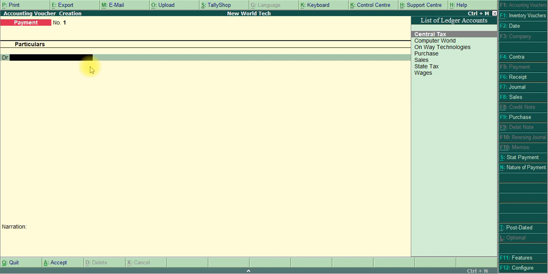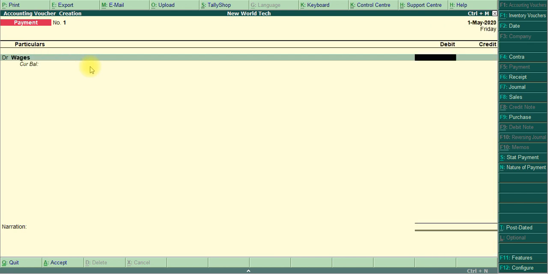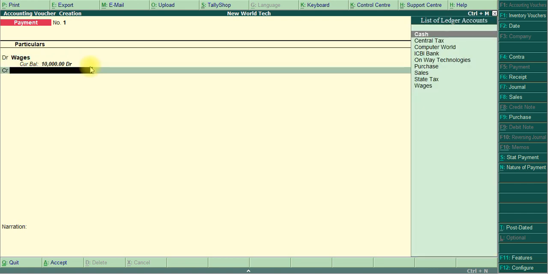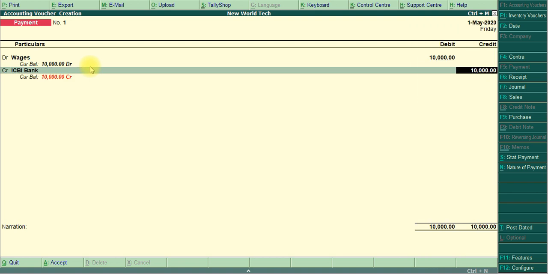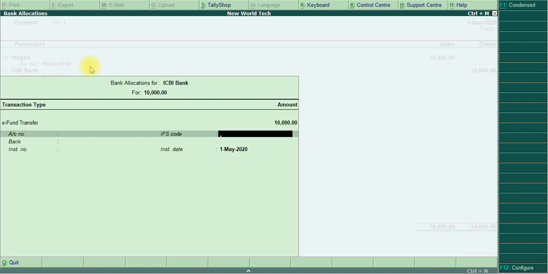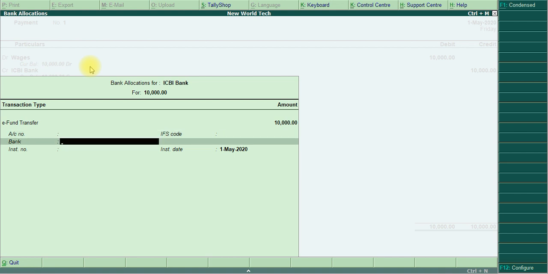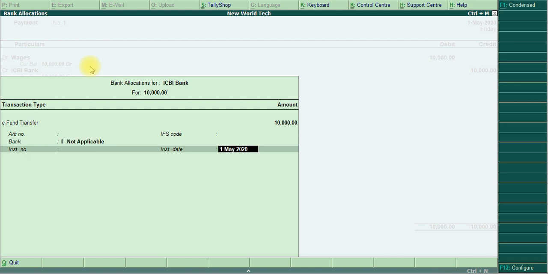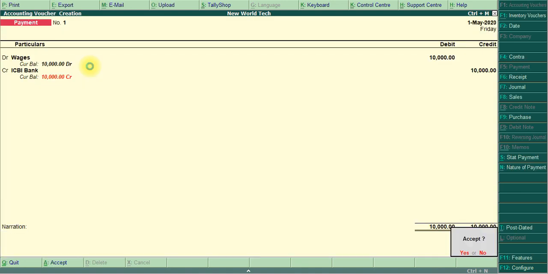Debit is wages, 10,000 rupees, from the ICICI Bank. So e-transfer, I select e-transfer. The employee's account number, IFSC code and branch name are also given, so I leave it blank. It is entered clearly.